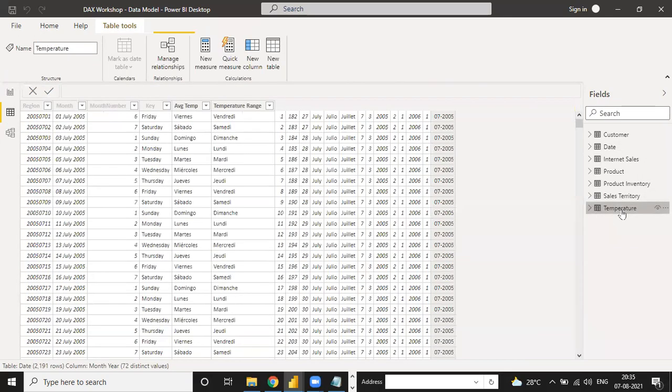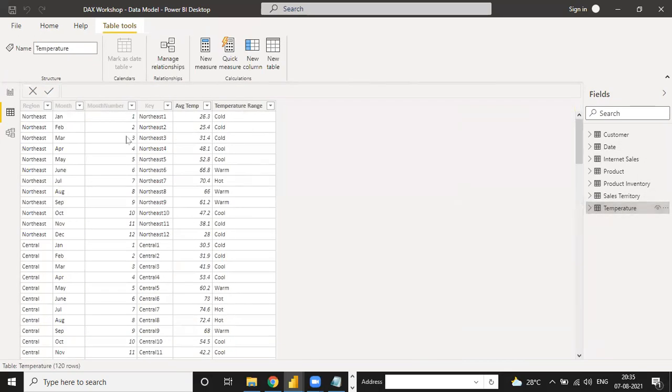So I will show you one table, like the temperature table. See, under the temperature table, what is the key value? What is the unique value? Average temperature, sir. Average key, temperature range. Okay, and any others? Region also, and month also.